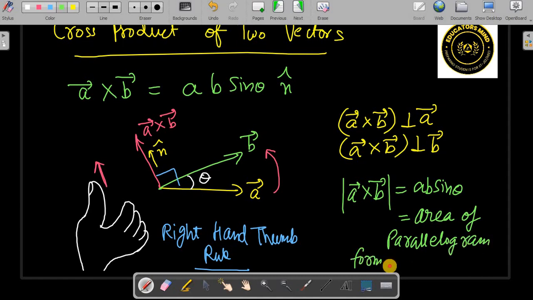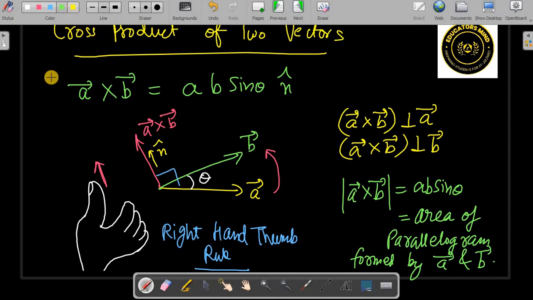That's the application. Even triangle area can be considered, but the triangle will be half of this. We can calculate that also. But that's the main thing here, cross product.